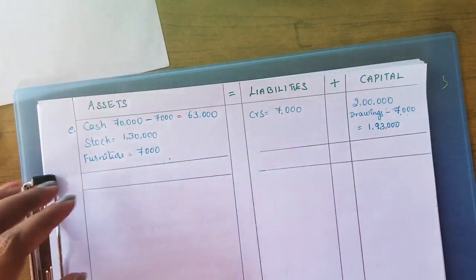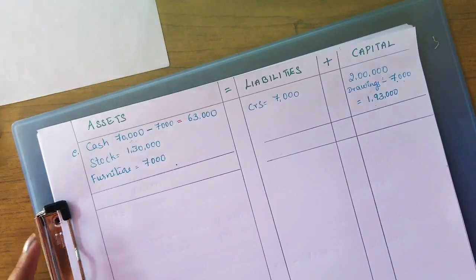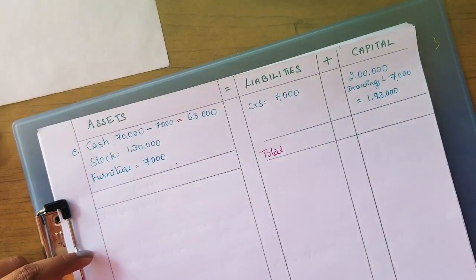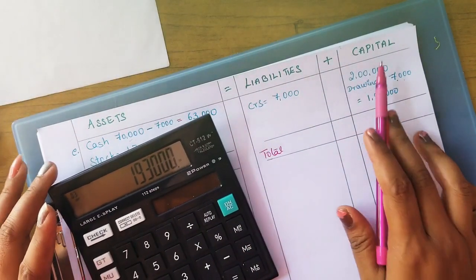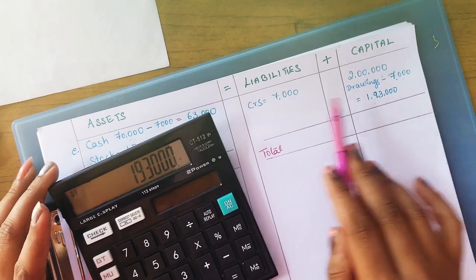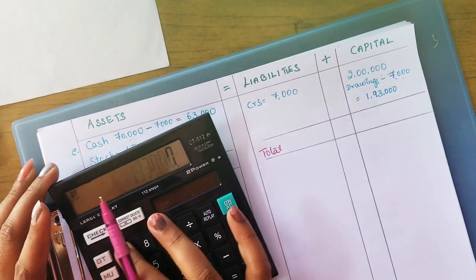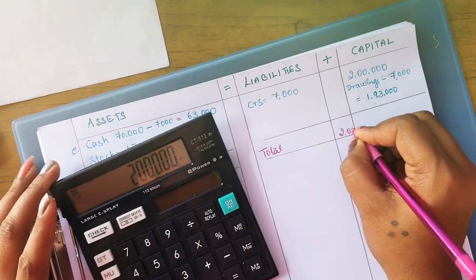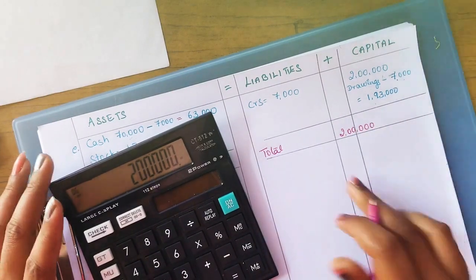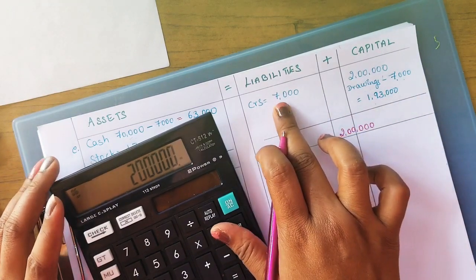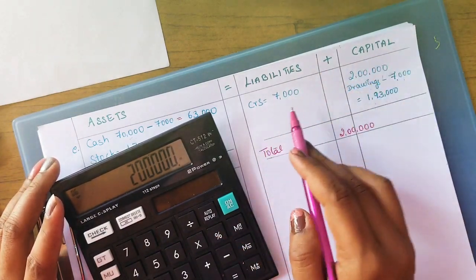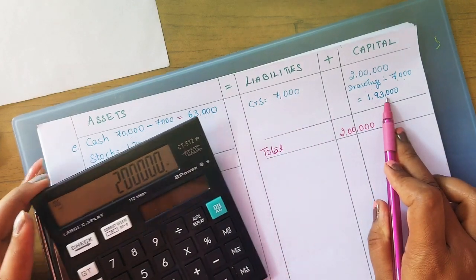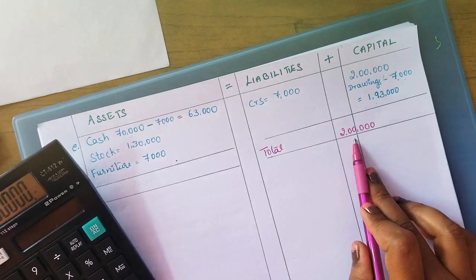The total. Okay. So here capital is 1,93,000 plus 7,000 liabilities. It comes to 2 lakhs. Both together, sir? Liabilities plus capital, right? So liabilities we have 7,000 plus capital we have 1,93,000. Add together we get 2 lakhs.